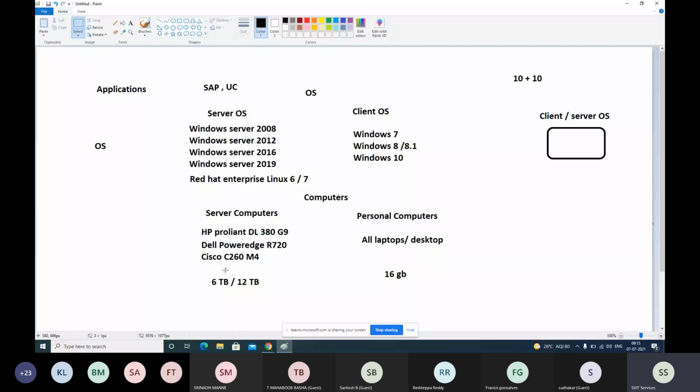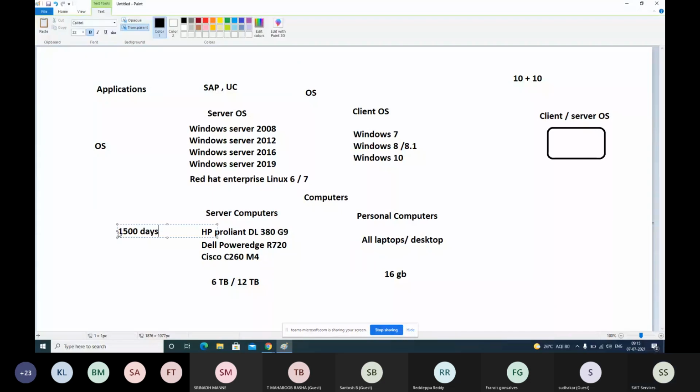With our laptops, if you play graphic-intensive games for 2 to 3 hours, the laptop will heat up and you have to stop for some time. But these server computers will run 24/7. There are computers which have been running for 1500 days without a reboot, almost 5 years, and not even shut down. If you have proper power supply and air cooling in that building, and no hardware failure, they will be running 24/7 throughout the year.